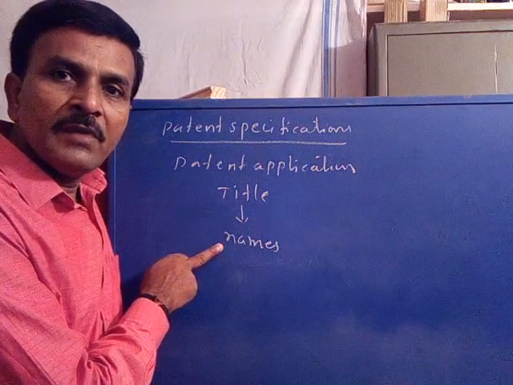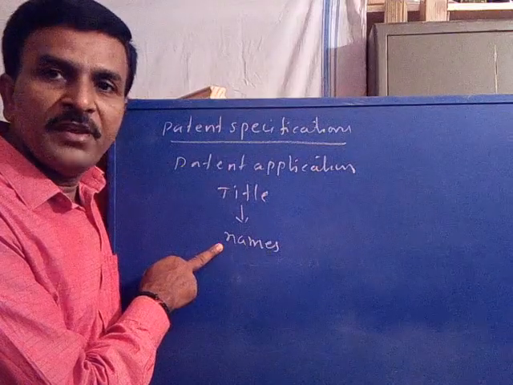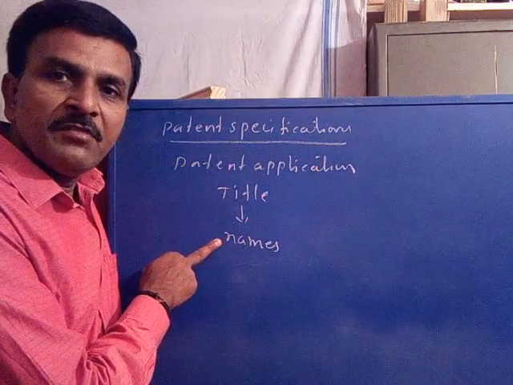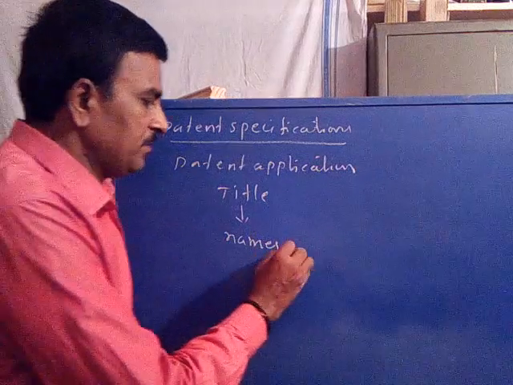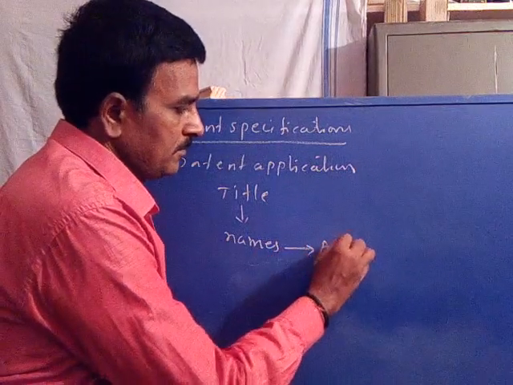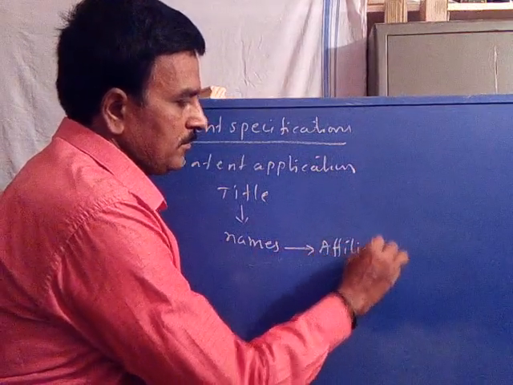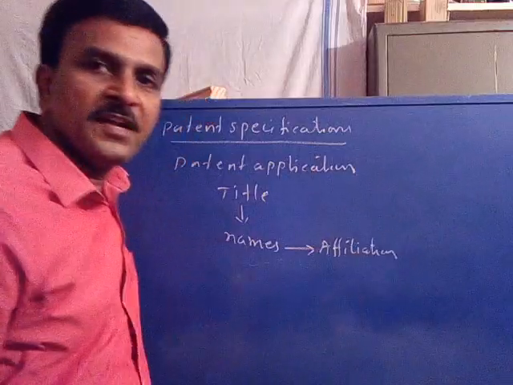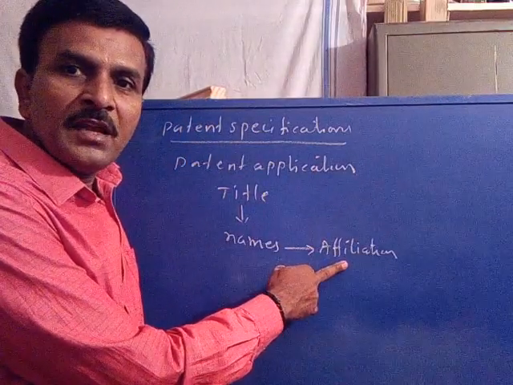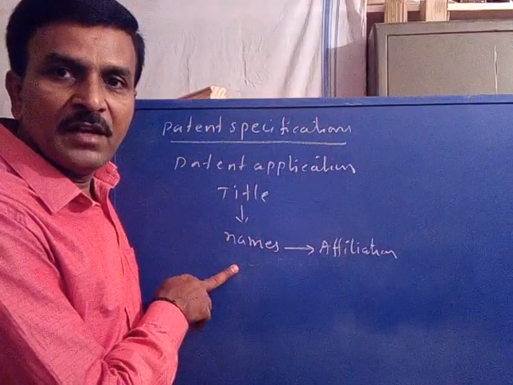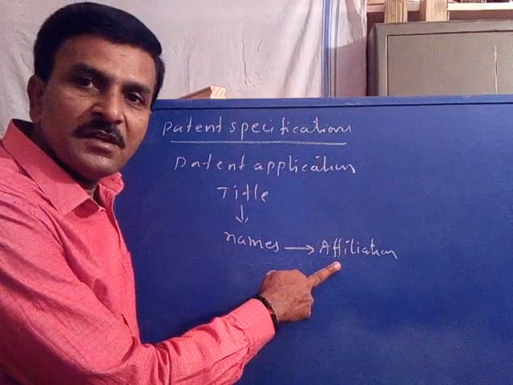Sometimes there is only one inventor, sometimes there may be a group of inventors. The names of the inventors are to be included in the application, and the affiliation. Affiliation means the name of the institute where the invention was invented by the inventors. That is called the affiliation.